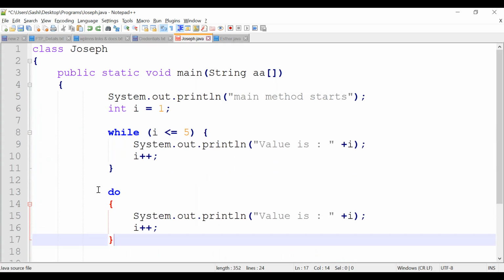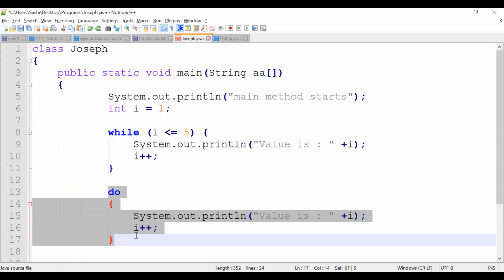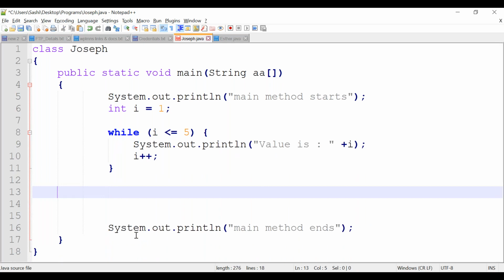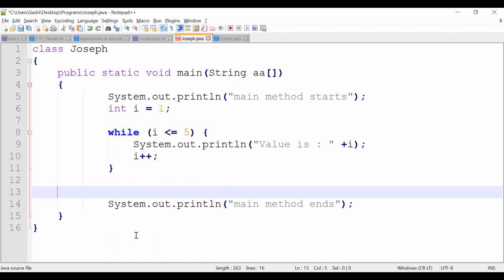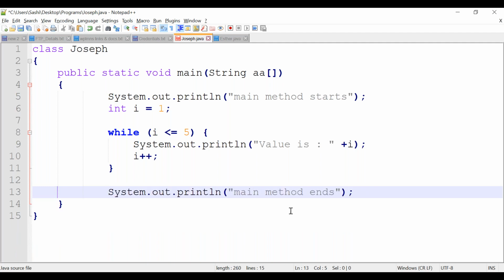This is our while loop, right? In while loop, what happens? First itself we are checking the condition, in the beginning only. What I am doing is keeping I is less than or equal to 5. The condition becomes true, correct? Let me keep 1 also.